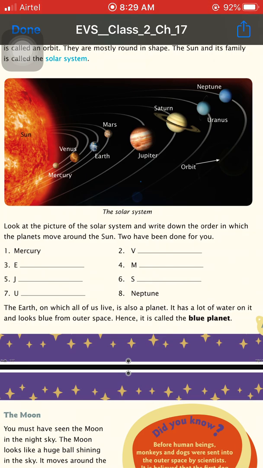As we see in this picture, the first planet is Mercury, second is V for Venus, third is E for Earth, fourth is M for Mars, fifth is Jupiter, sixth is Saturn, seventh is Uranus, and the eighth one is Neptune.